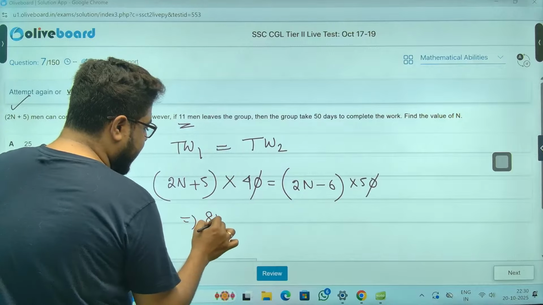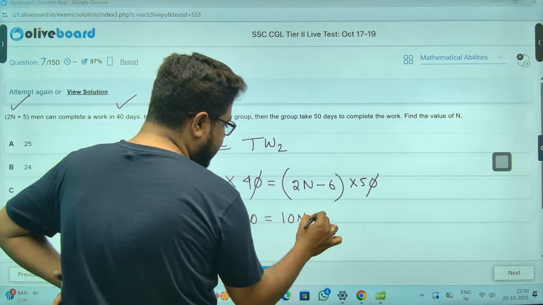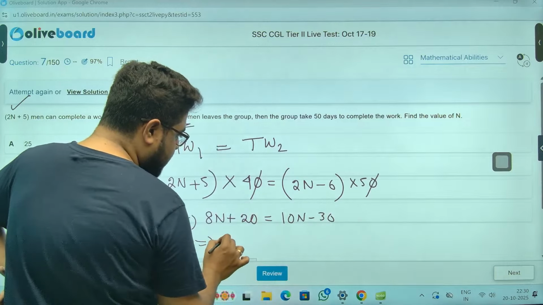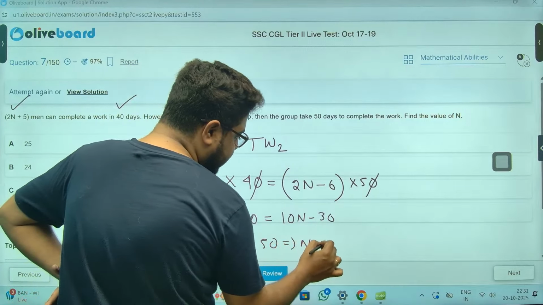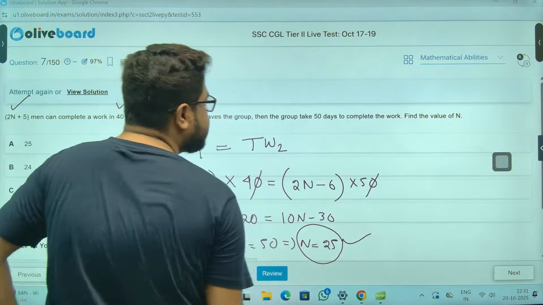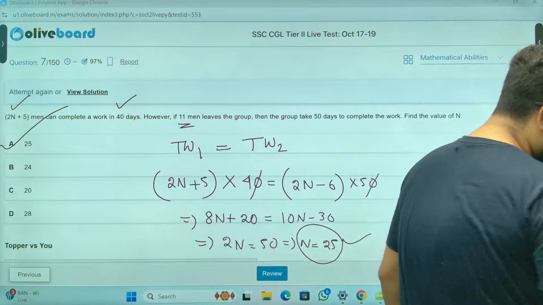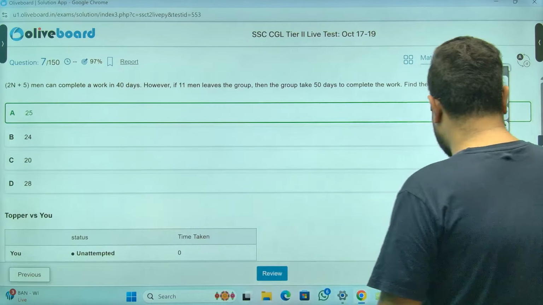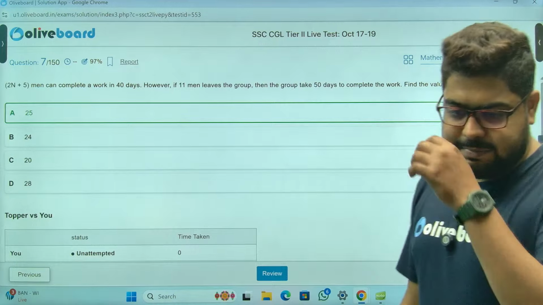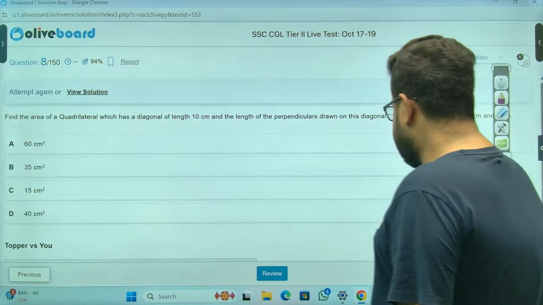4 twos are 8n plus 20. It is equal to 10n minus 30. So 2n is equal to 50. So n becomes 25. I guess that was the question. Yes, value of n, option number A. Value of n they are asking, it is option number A. It was a very simple question. Clear, everyone? Chalo, next one.